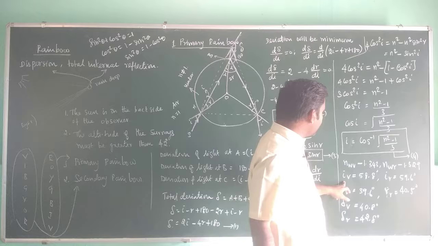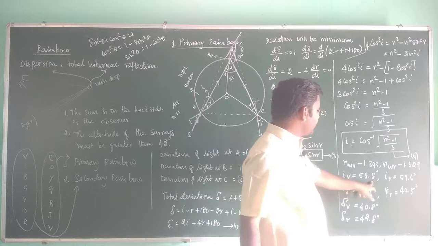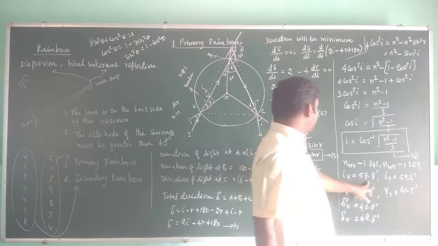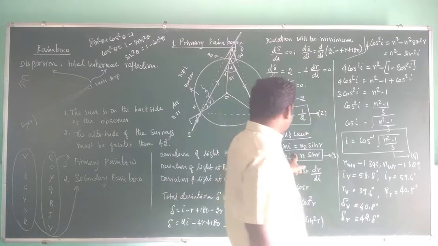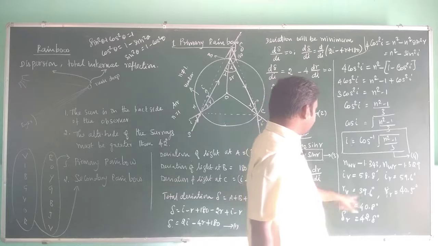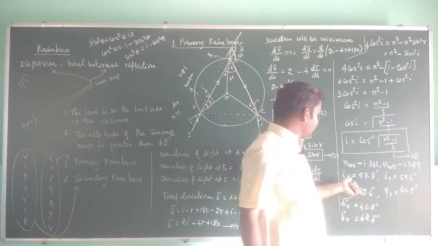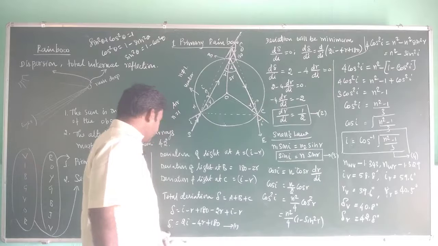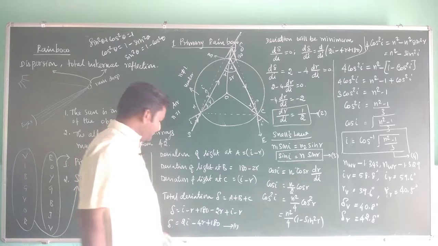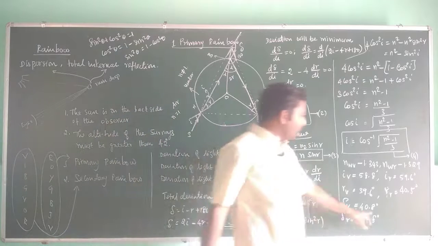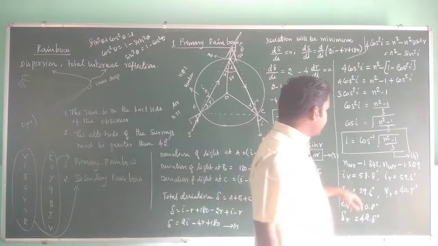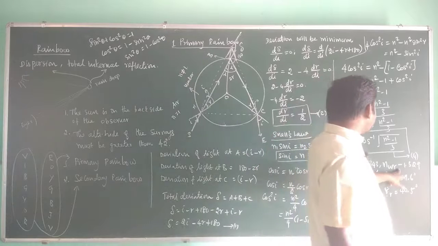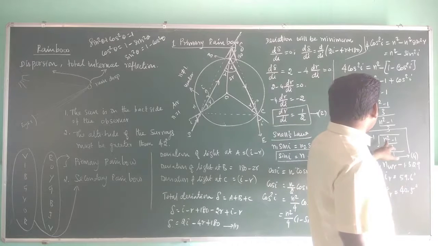We get the I value for violet, that is 58.8. Substituting this value in this equation, we get the R value for violet, 39.6. Now taking this I and R, substituting here, we get the deviation for the violet ray, delta V, that is 40.8.